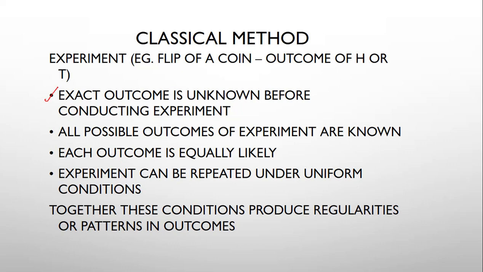Some formal definition points: the exact outcome is unknown before conducting the experiment. All possible outcomes of the experiment are known. Each outcome is equally likely. Experiments can be repeated under uniform or identical conditions. Together, these conditions produce regularities or patterns in the outcomes. This is another description of the classical method.